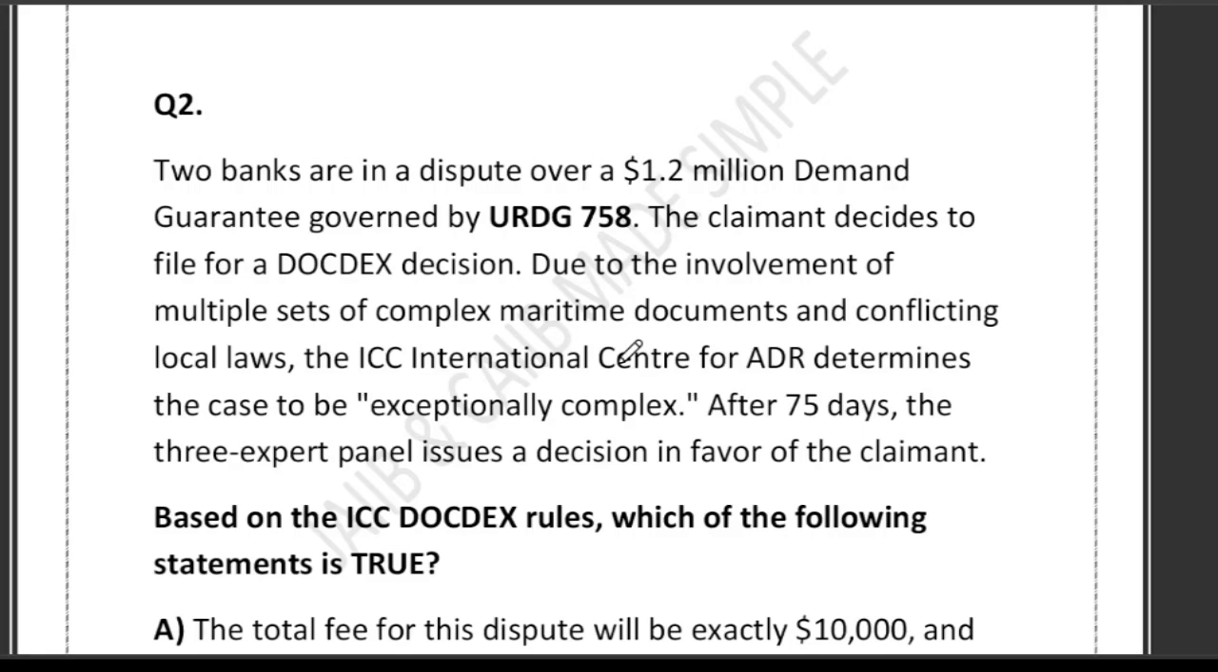First of all, two banks are fighting over a demand guarantee of $1.2 million. There is a demand guarantee, and there is a dispute going on. For the $1.2 million demand guarantee, two banks are in dispute, and it is governed by URDG 758, which is the ICC rulebook for demand guarantee. Since the banks cannot resolve the issue between themselves, the claimant bank decides to go for a DOCDEX decision.